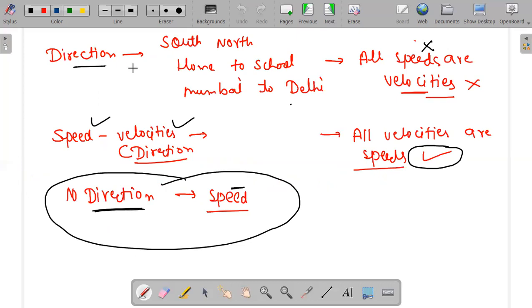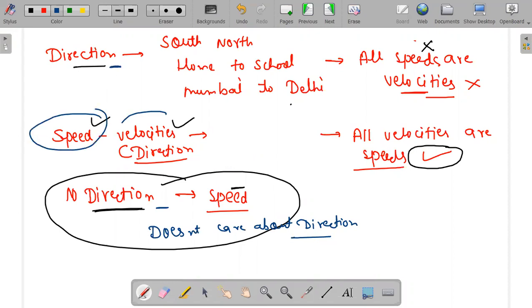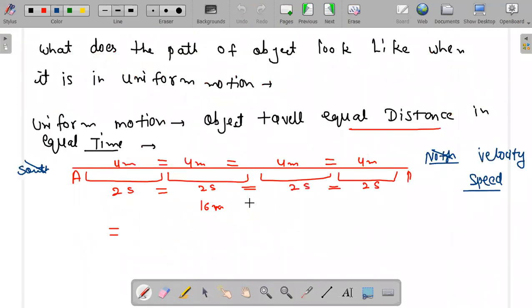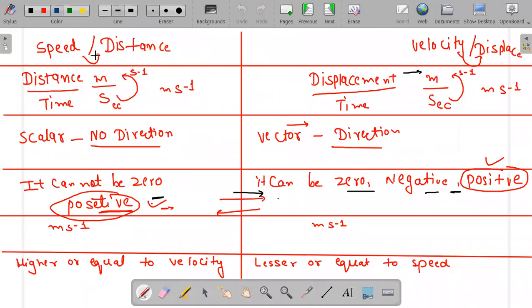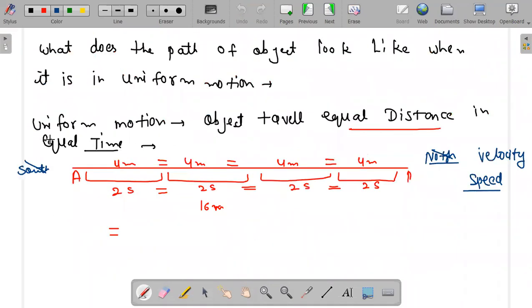If you are having direction, you can find both speed and velocity, and if you are not having any direction, you can find only speed. Speed doesn't care about any type of direction, remember this thing, but velocity cares for this. On the basis of these things, we distinguished between speed and velocity. So this is known as uniform motion.